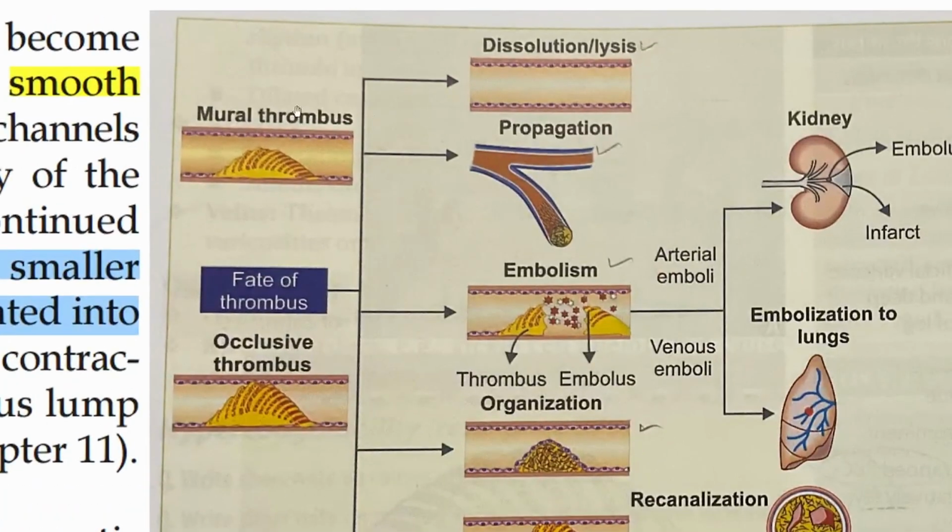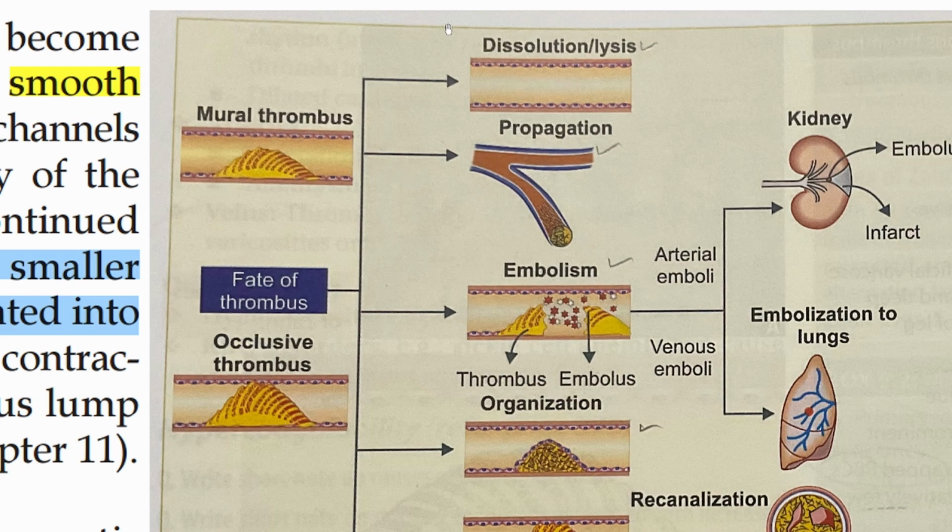In propagation, more platelets and fibrin will deposit on this. After deposition of more fibrin and platelets, the thrombus will increase in size and totally occlude the blood vessel. That is the propagation of the thrombus. That is very dangerous.